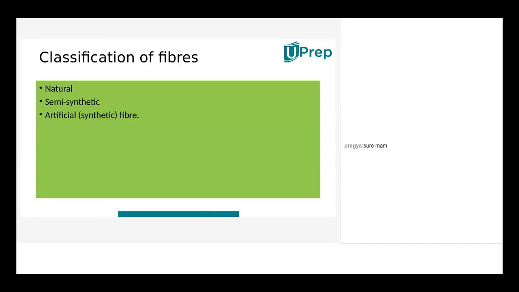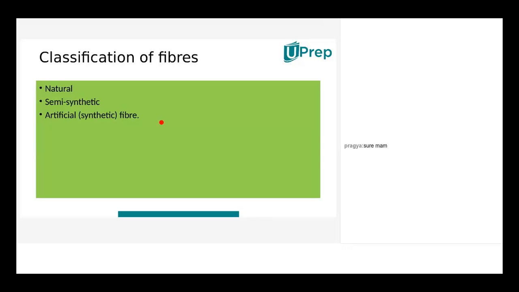We'll go to classification. Mainly these fibers are classified into 3 types, children. What are they? Natural fibers, semi-synthetic, artificial or synthetic fibers. Why does this classification occur? Mainly to know the source of the fibers, where it is obtained.